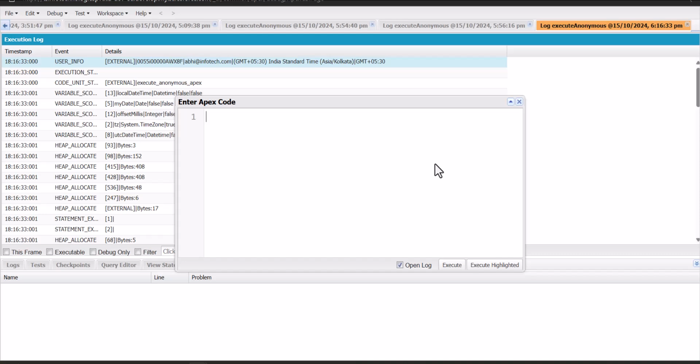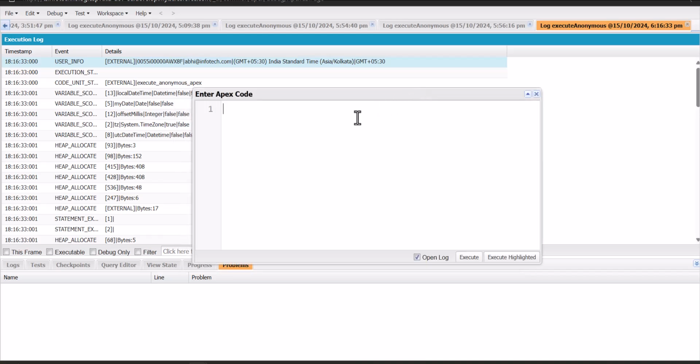The scheduling method needs three parameters: a job name, a cron expression to match the requirement of when the job should run, and the instance of our class, that is, the class name. So for scheduling the jobs with Apex, I have opened the Apex anonymous window, and now I'm going to enter the code that will schedule the Apex job.